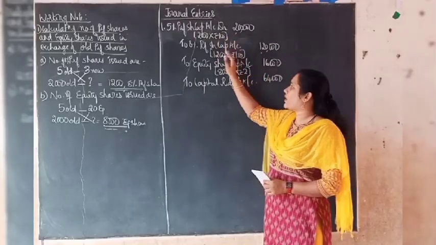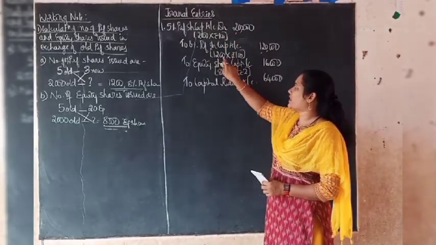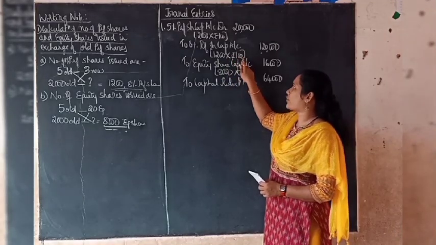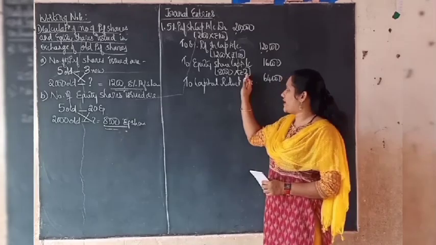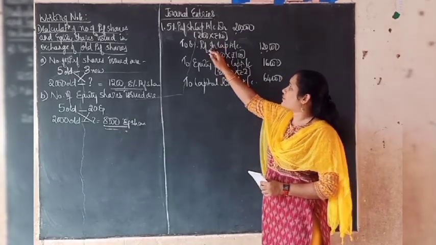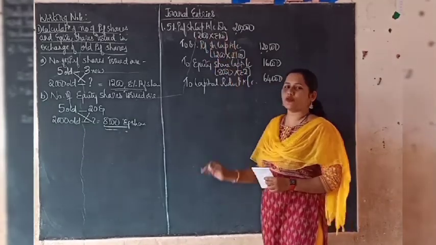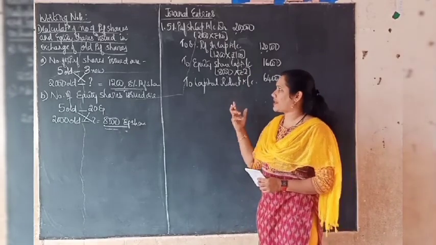What is the narration we can give here? Being 1,200 preference shares of rupees 100 each and 8,000 equity shares of rupees 2 each issued in exchange for 2000 preference shares of rupees 100 each. So this is the narration we can write here.